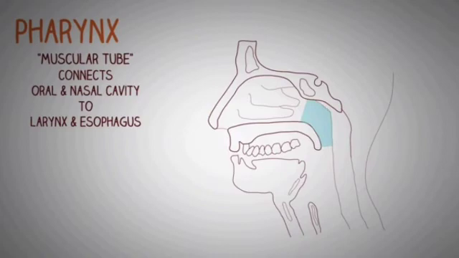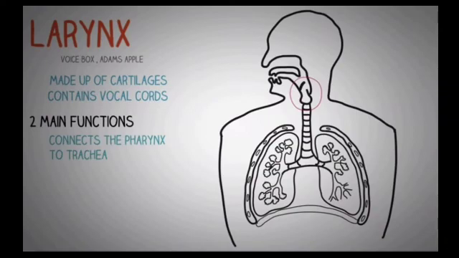Now the next part of our respiratory system is the larynx. The larynx is a cartilaginous structure that connects the pharynx to the trachea and helps to regulate the volume of air that enters and leaves the lungs.